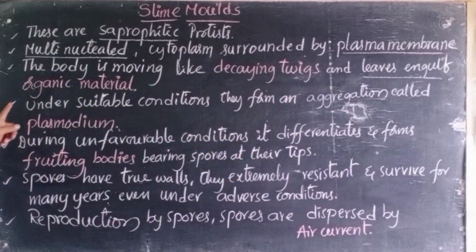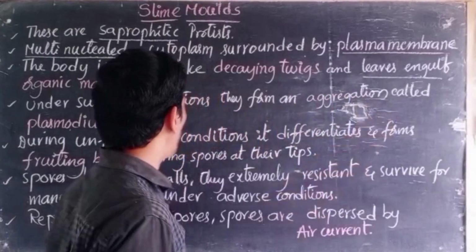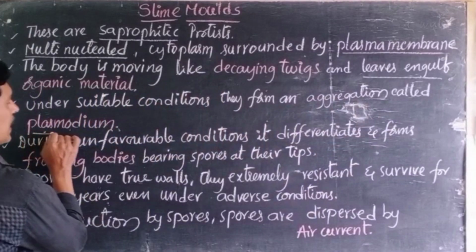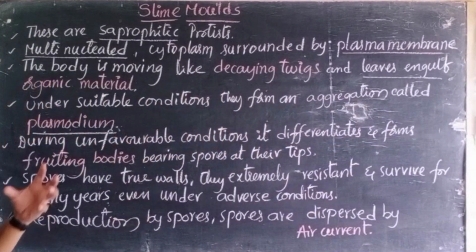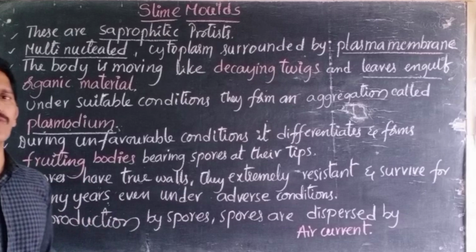Later, under suitable conditions, they form an aggregation called plasmodium. Organisms can be adapted for different conditions, because every time conditions are not suitable.